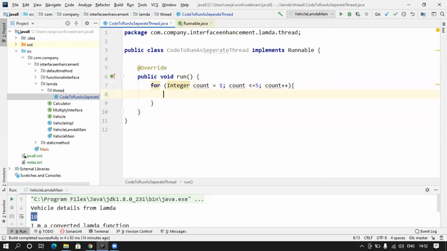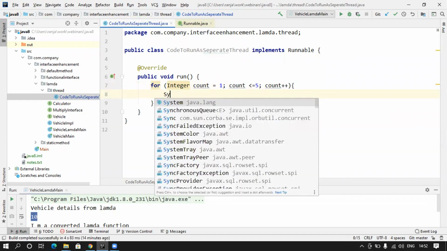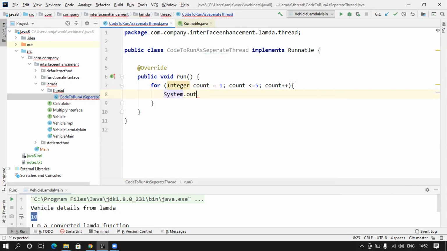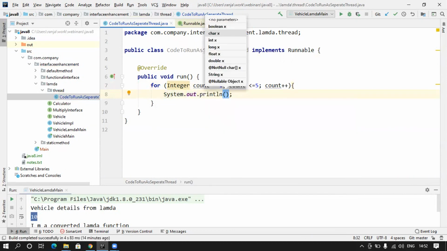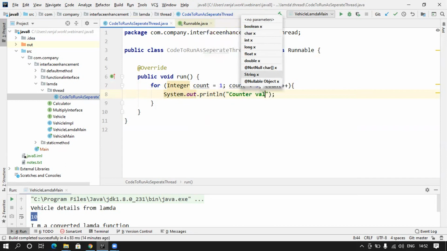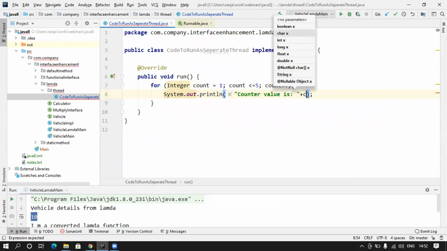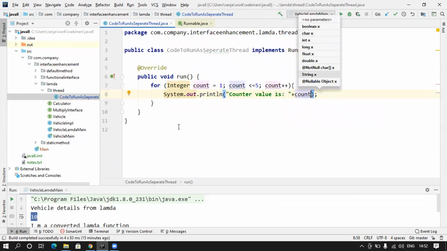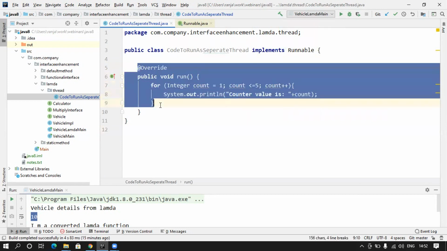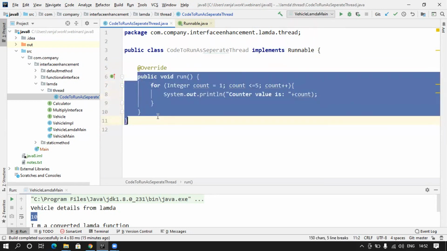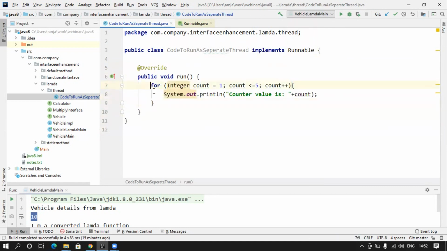And then I will just say System.out.println, and I will say counter value is, like this. So I will say count. So this is not my thread. This is what I want to do in parallel. This logic I want to execute in parallel.